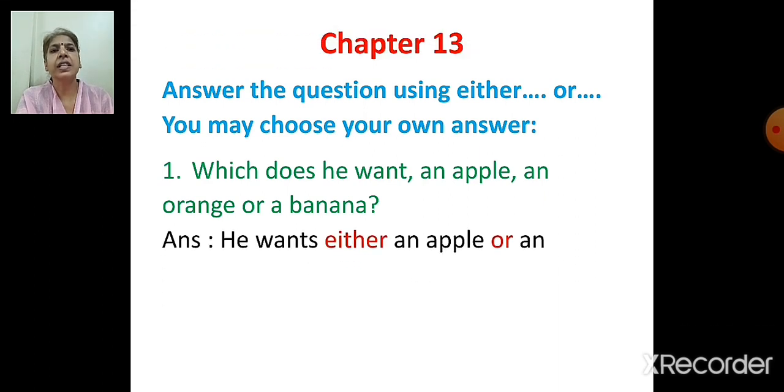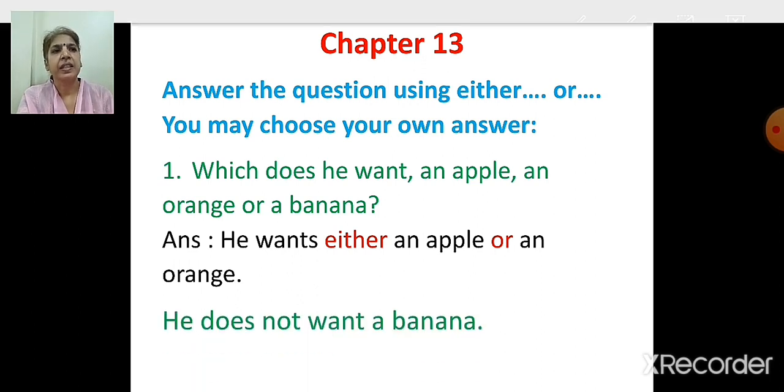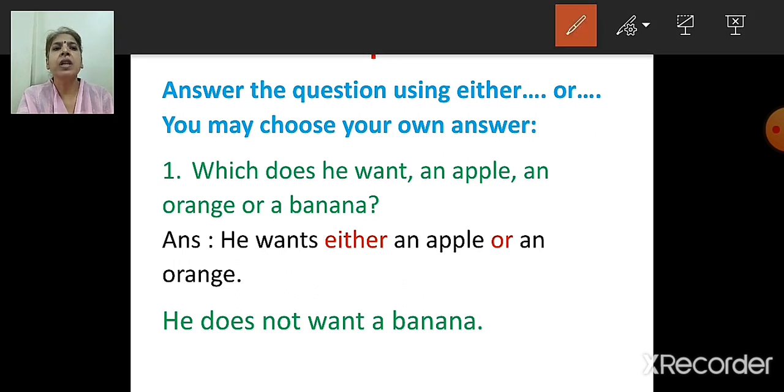So let's see the answer. He wants either an apple or an orange. So two options we have taken, that is he wants either an apple or an orange. He does not want a banana. So children, here he wants either an apple or an orange. So we have taken apple and orange. So he does not want a banana. So this is the way we have to answer the questions.